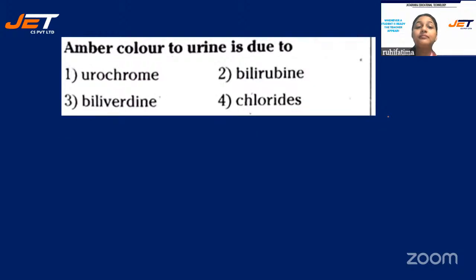Next question. Amber color to urine is due to, and your options are number 1, urochrome, number 2, bilirubin, number 3, biliverdin, number 4, chlorides.